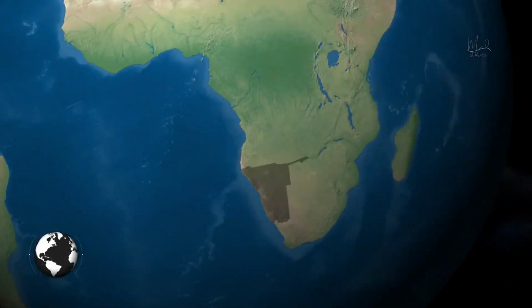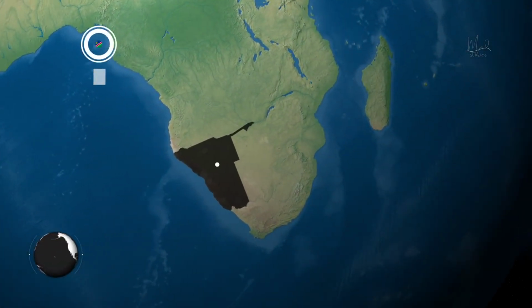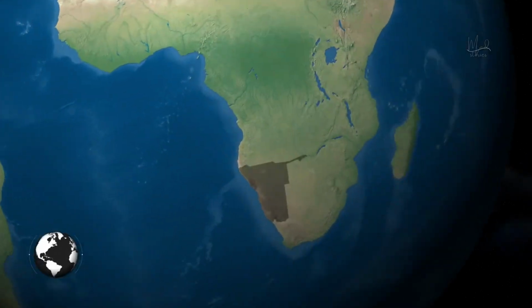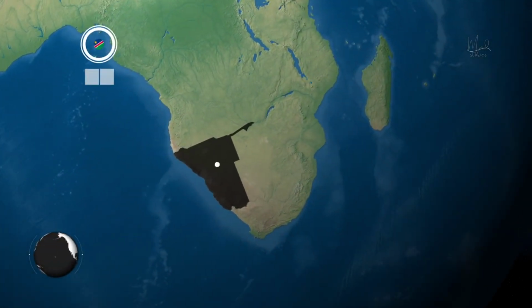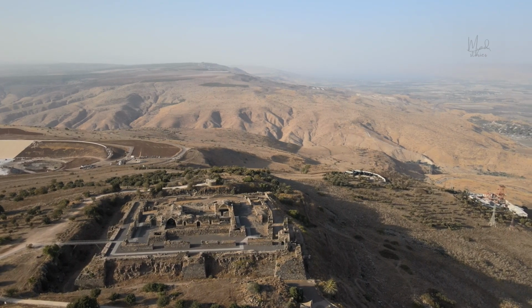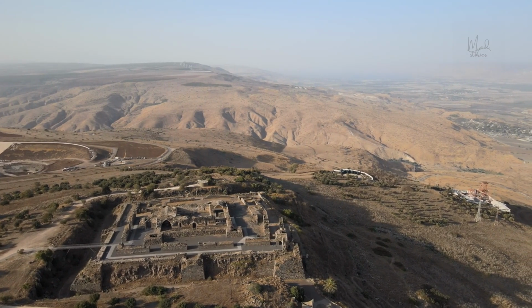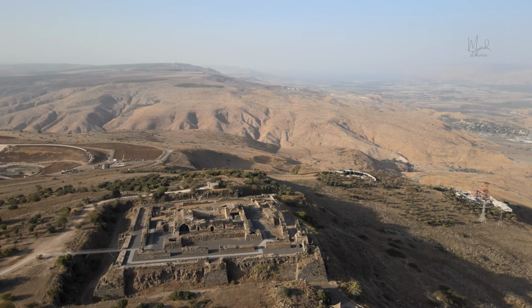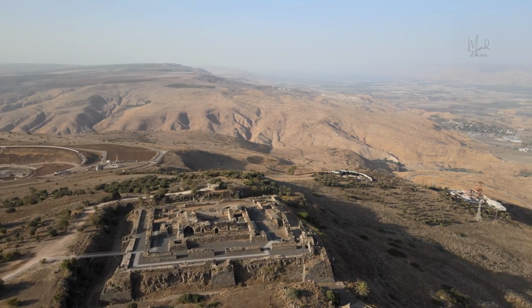The Great Rift Valley is one of the most extraordinary geological features on Earth, a vast trench that stretches approximately 6,000 kilometers from Lebanon in Asia to Mozambique in southeastern Africa. Its formation is a story that spans millions of years, involving tectonic forces, volcanic activity, and the slow but relentless movement of the Earth's crust.